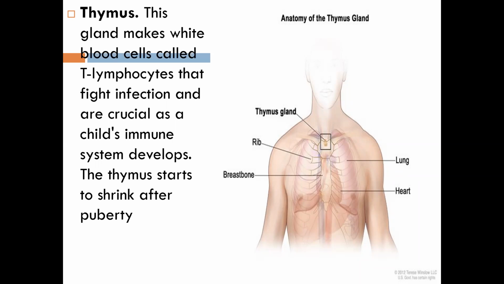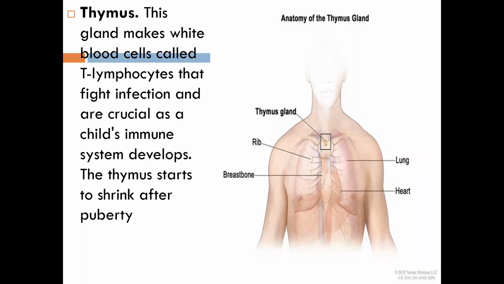The thymus is a gland that is present between our lungs, and this gland used to make white blood cells. The name of that white blood cell is called T lymphocyte, and these T lymphocytes help us to fight infection.